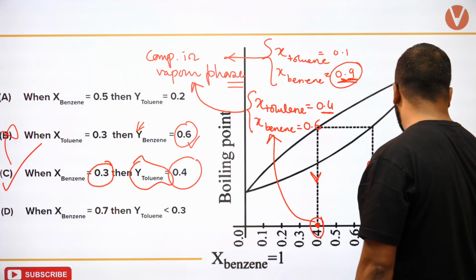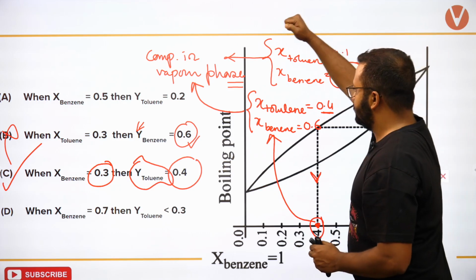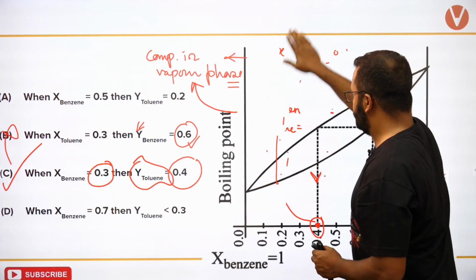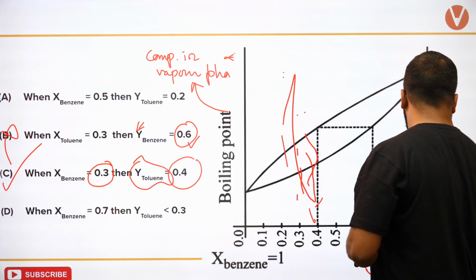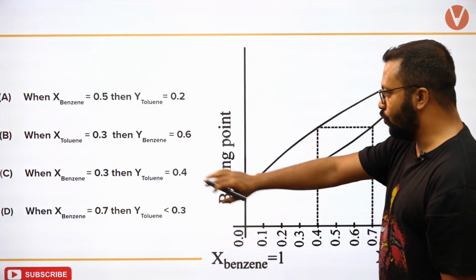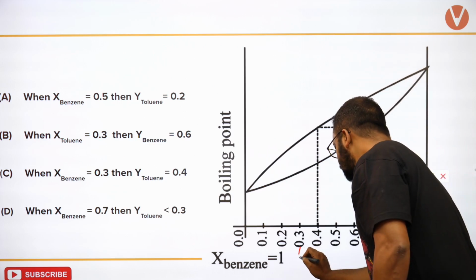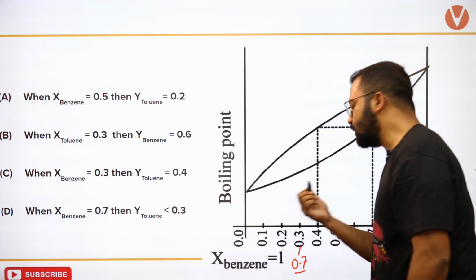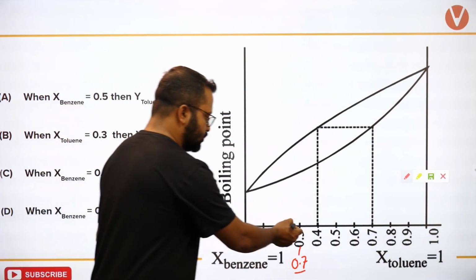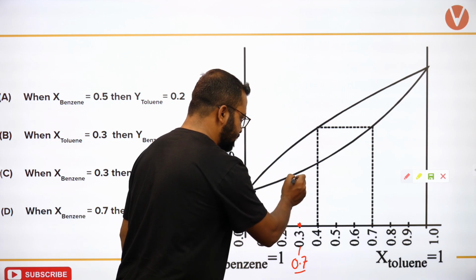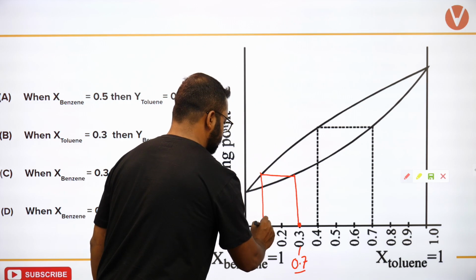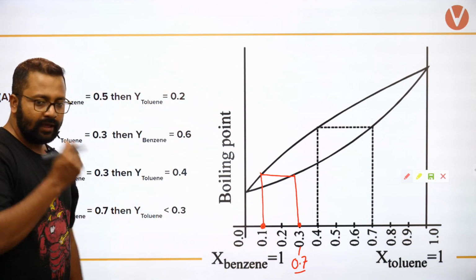लास्ट वाला option देखते हैं. What is the last option? Okay, let's take the last option. Last option is when mole fraction of benzene is 0.7. तो यहां पे mole fraction benzene 0.7 रहेगा. When mole fraction of toluene is 0.3, mole fraction of benzene is 0.7. I boil this, I'll obtain this.